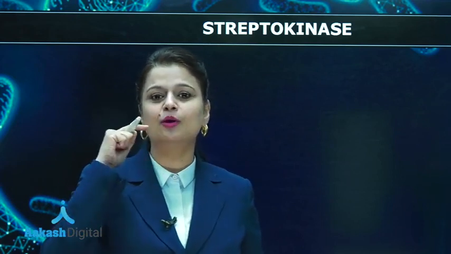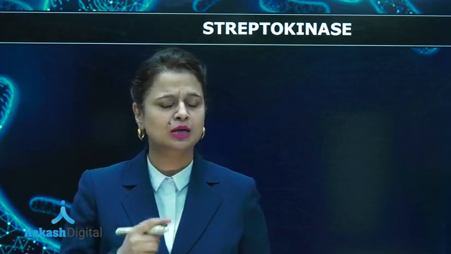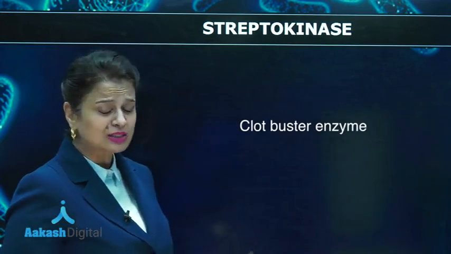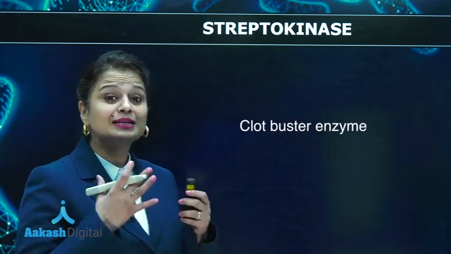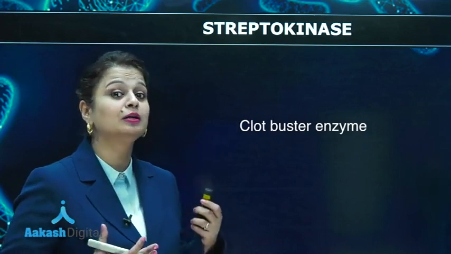Streptokinase, this is a very important enzyme. Streptokinase is one enzyme which is obtained from a bacterium. The name of that bacterium is Streptococcus. It belongs to Actinomycetes. Now, this is a clot buster. When we say clot buster, it means it helps in dissolving blood clots.